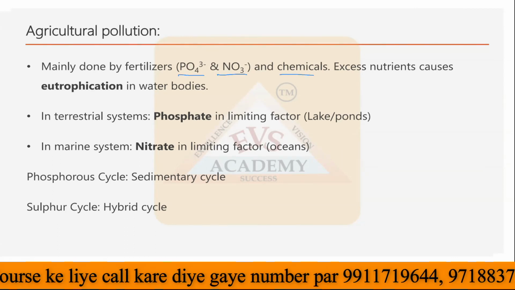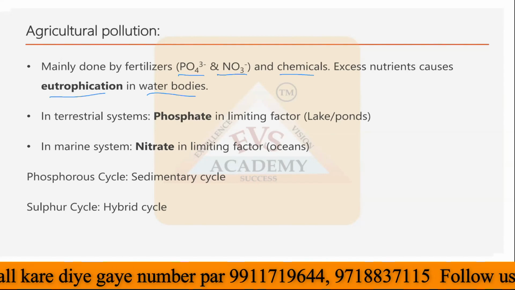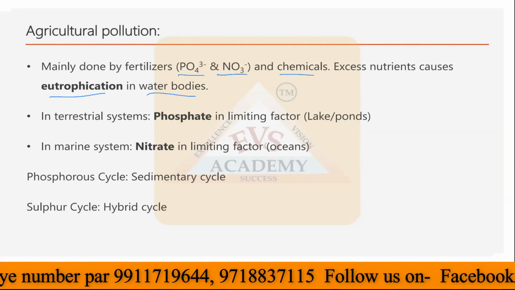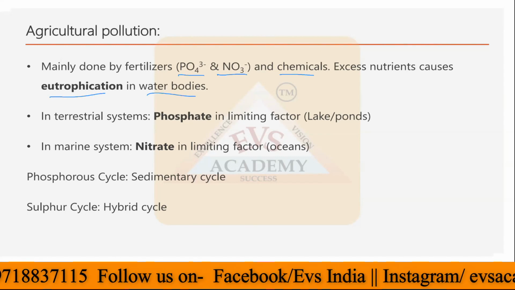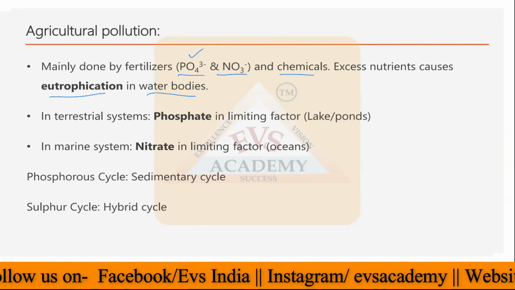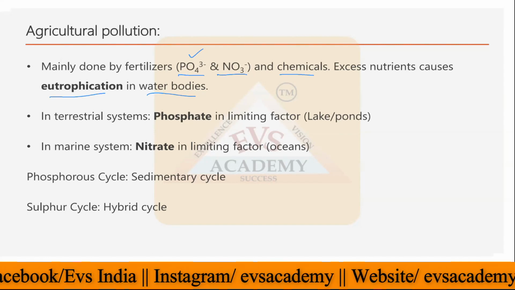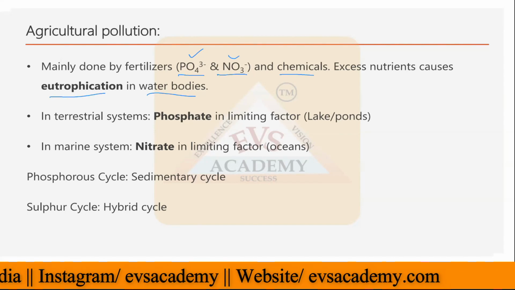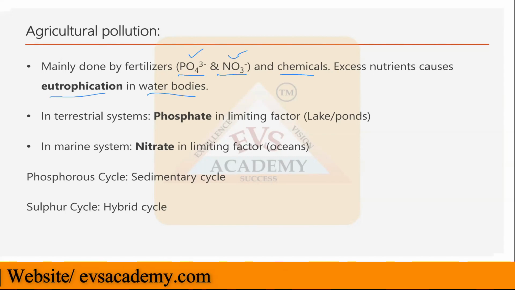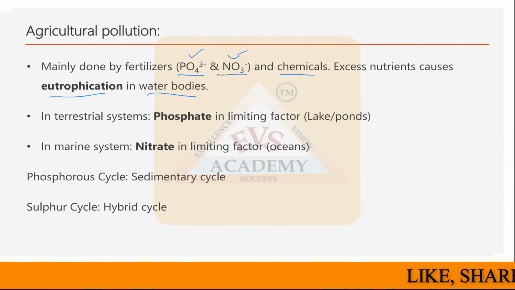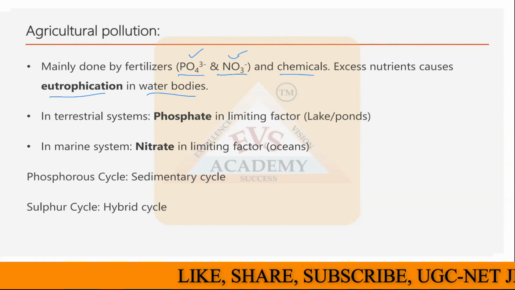Excess nutrients cause eutrophication in the water bodies, which we have already seen in Unit 1 as well. So eutrophication is mainly caused by phosphate. I have already explained that in that unit. And I have told that if phosphate is not available in the options, go with nitrate. And if both phosphate and nitrate are available, that is the best option, because both are responsible for the eutrophication. But the main thing is the phosphatic fertilizer or the phosphate, and the second key thing is the nitrate.